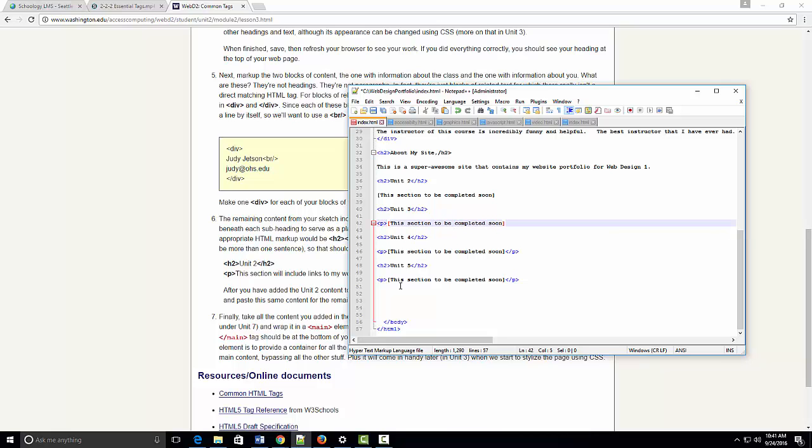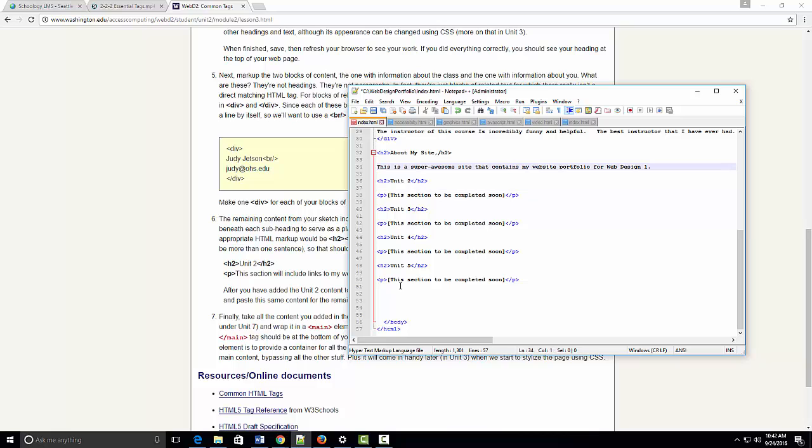Now all of the paragraphs, close P. Oh, see, that's still an open one, so I want to close that P there.